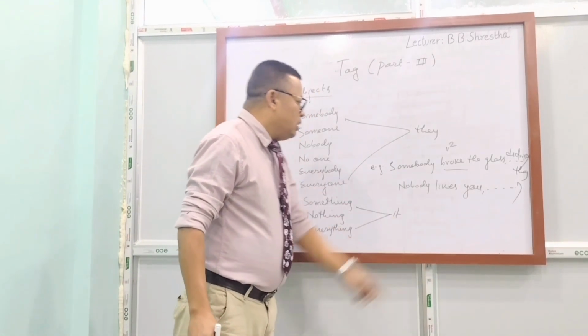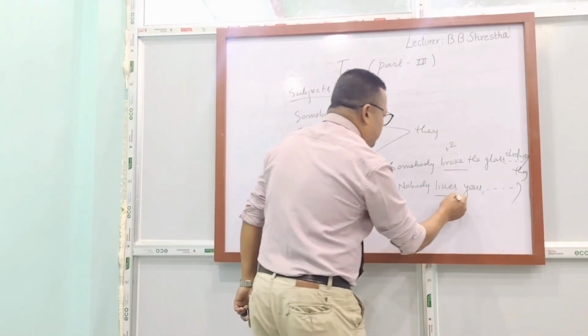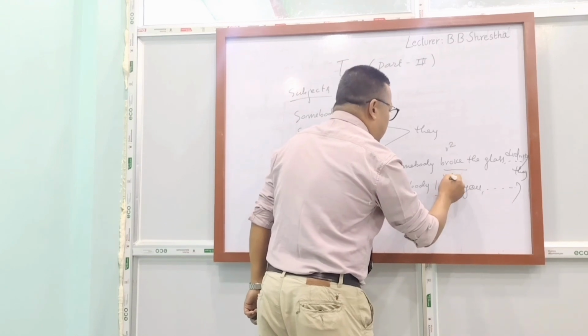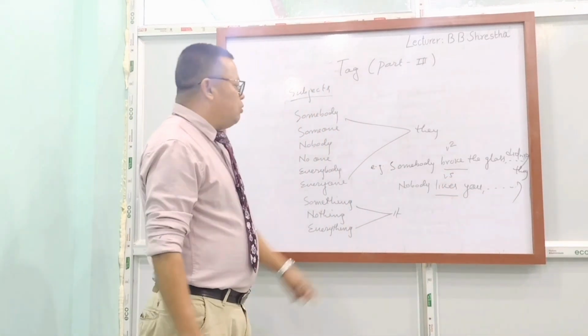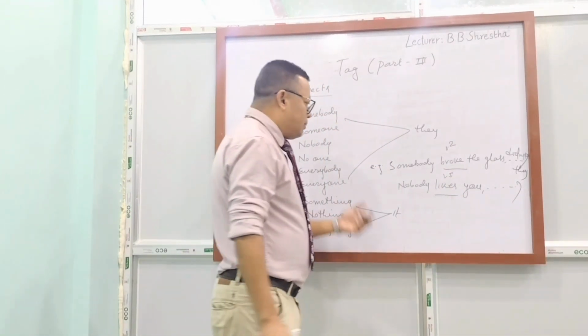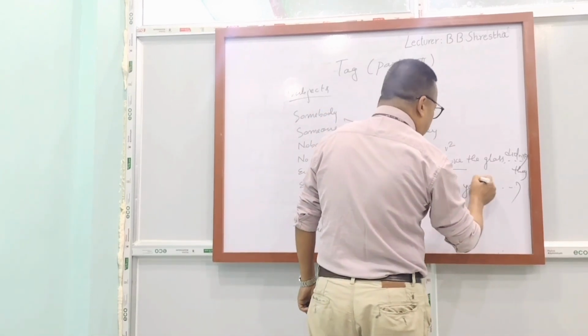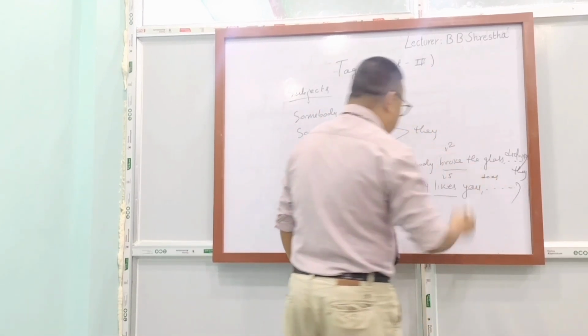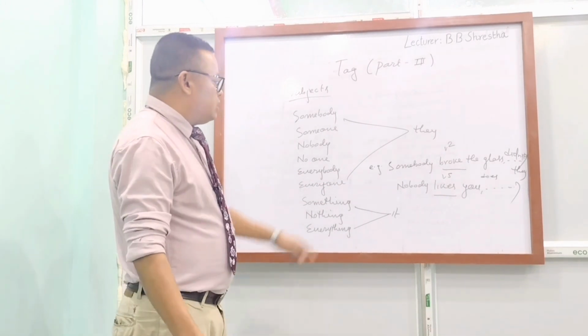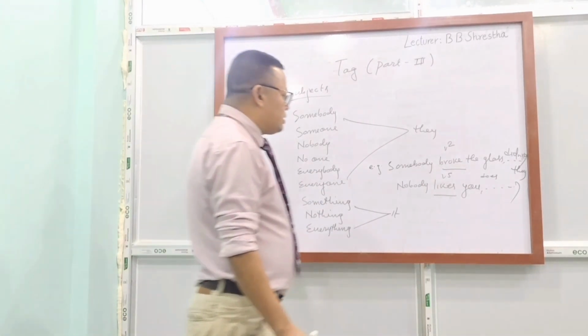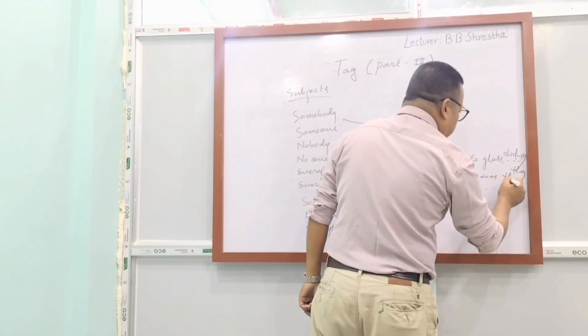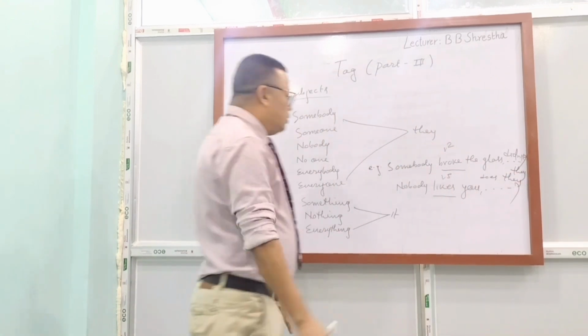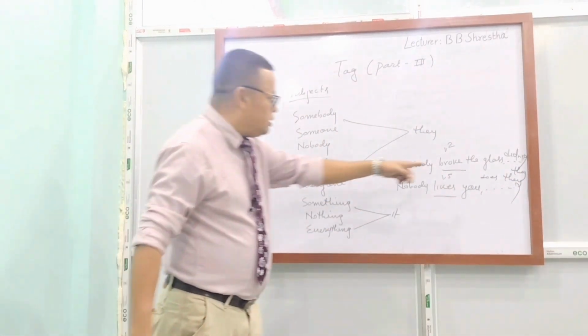Nobody likes you. And here likes is the verb. And if there is a verb, what is our previous rule? Our previous rule is to write does, and here the subject is nobody, meaning they, and you have to write like this. Nobody likes you. Does they?